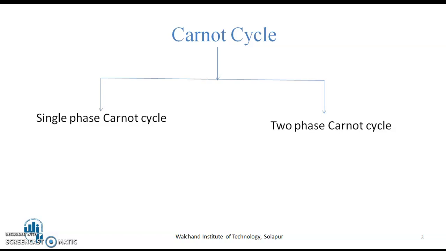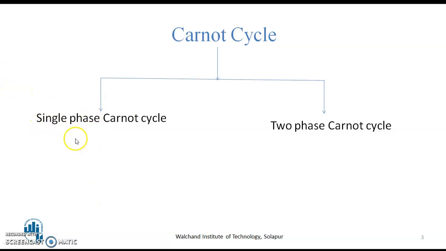Mainly, there are two types of the Carnot cycles. Remember, Carnot cycle is ideal cycle, reference cycle. First type is single phase Carnot cycle and next one is two phase Carnot cycle. Now, single phase Carnot cycle can be used for the substances, materials which are in single phase only.